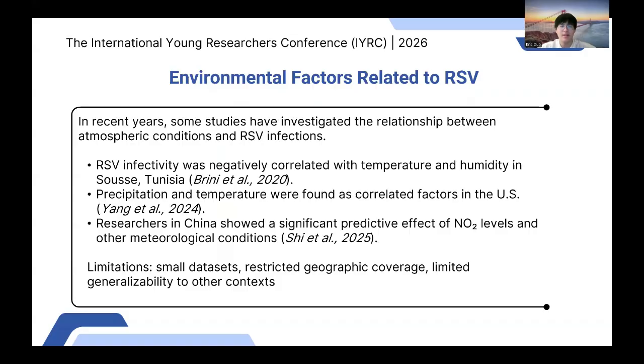So in recent years, many studies have investigated the relationship between atmospheric conditions and RSV infections. For example, in Susa, Tunisia, RSV infectivity was found to be negatively correlated with temperature and humidity. In the United States, precipitation and temperature were identified as correlated factors. In addition, researchers in China showed a significant predictive effect of nitrogen dioxide levels and other meteorological conditions. However, these studies also currently have limitations, including small data sets, restricted geographic range, and limited generalizability across contexts.